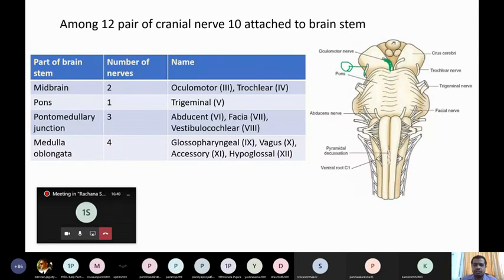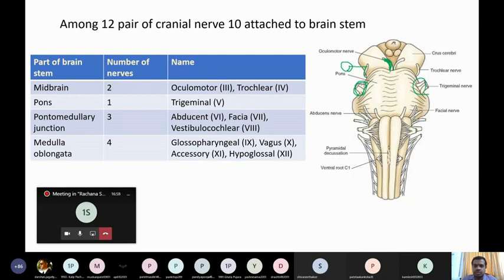Now from the pons, only one nerve is attached, which is the largest, the trigeminal nerve. The fifth cranial nerve, the trigeminal nerve, is attached on the lateral aspect of the pons.